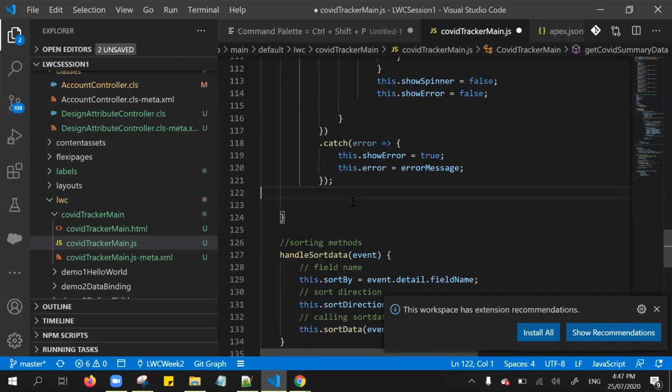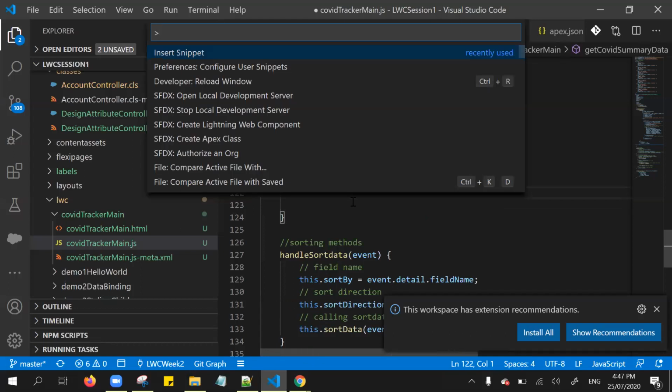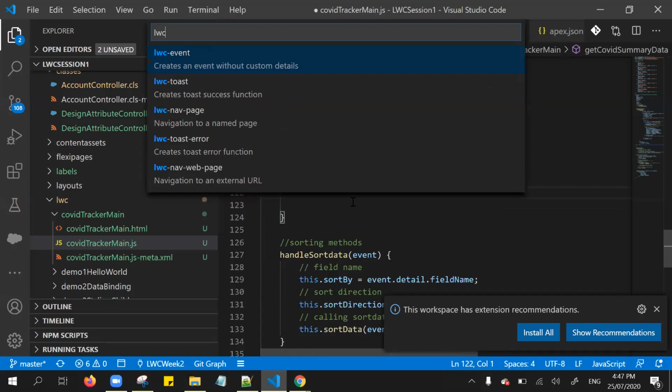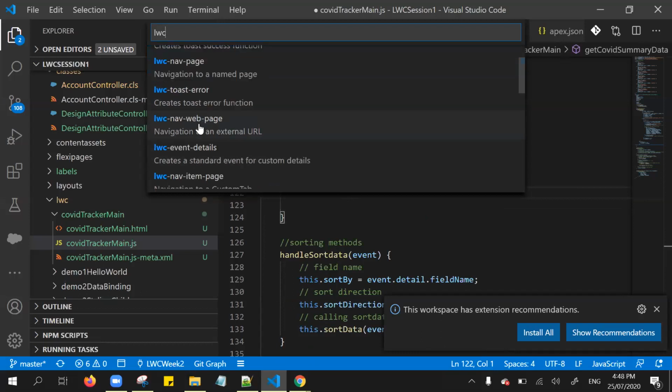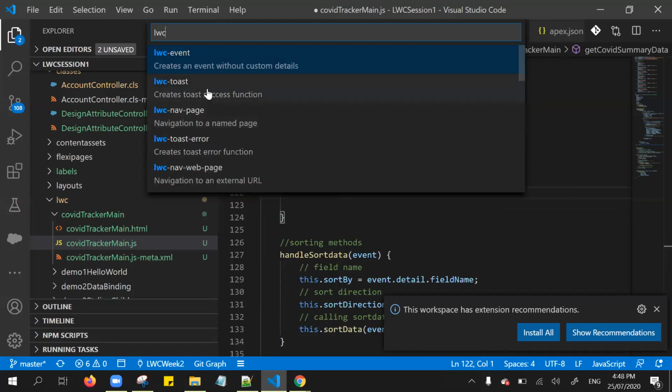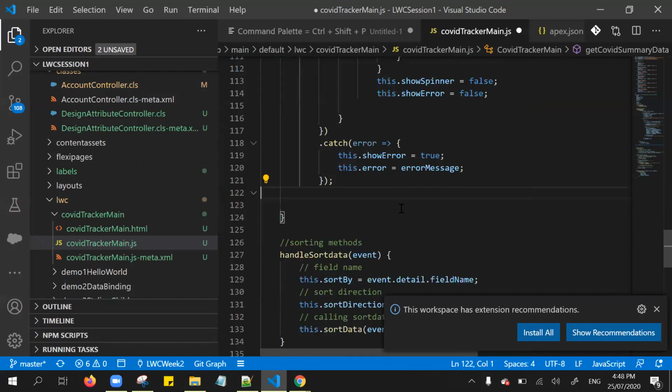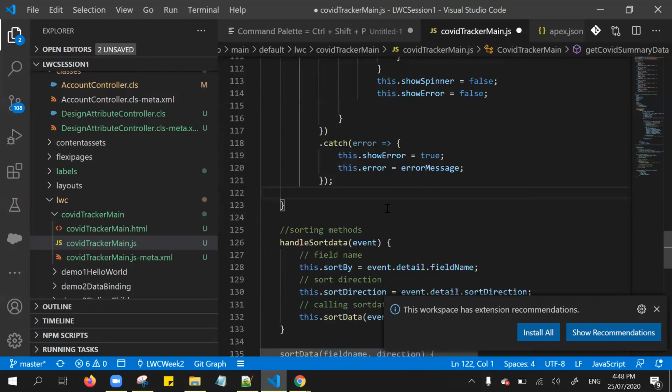For instance, if I need that LWC related thing, again go to the command palette, insert snippet, and simply type LWC. Here LWC related statements appear. For instance, LWC toast, navigation, right? If I want the toast related, yes. So you don't need to type everything, or go to the library to find everything available from Visual Studio Code. The only thing you need to know is how to use it, right?